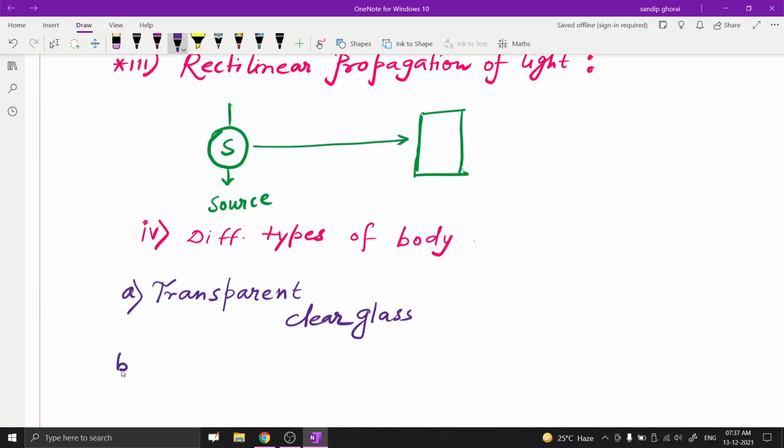The second one is translucent. What is the definition of translucent material?